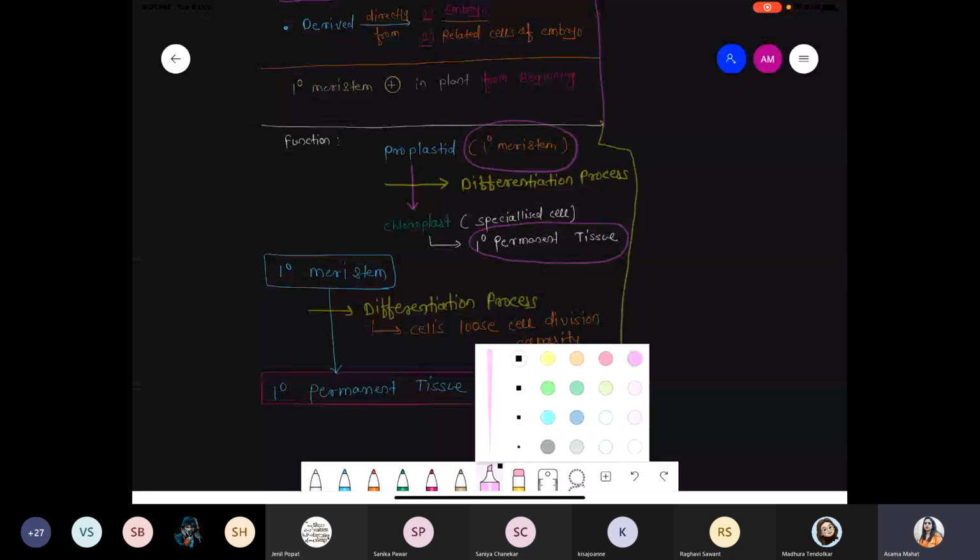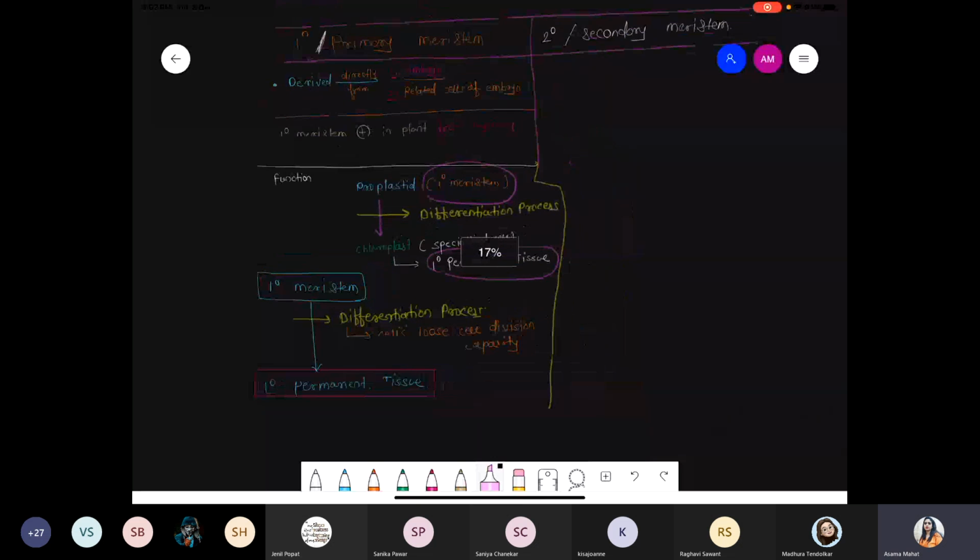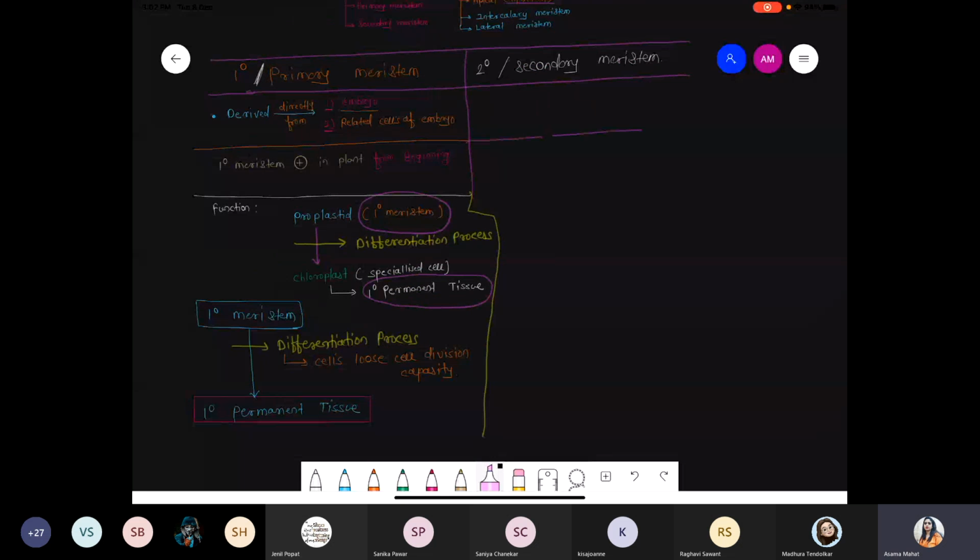Okay, chalo. Now all this information was about the primary meristem. Now we are talking about the next part with respect to secondary meristem. Okay, chalo, so back to the pavilion. We are talking about secondary meristem. First of all, we are talking about how they originate. Then second point, how they form, and finally we discuss the function.